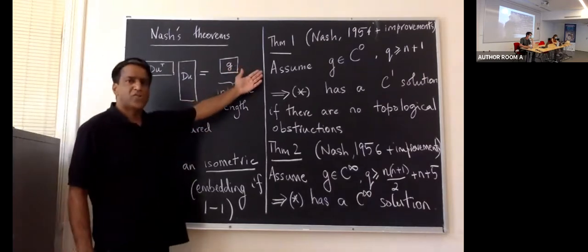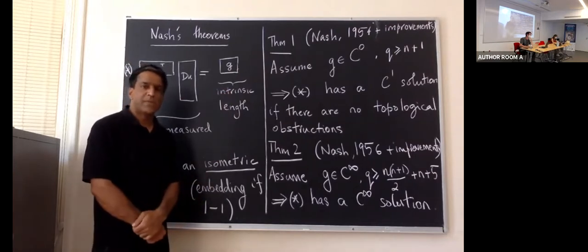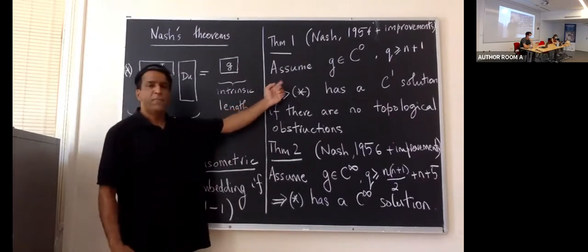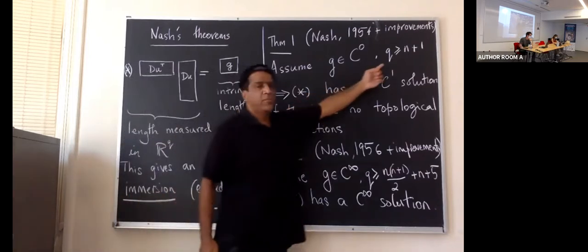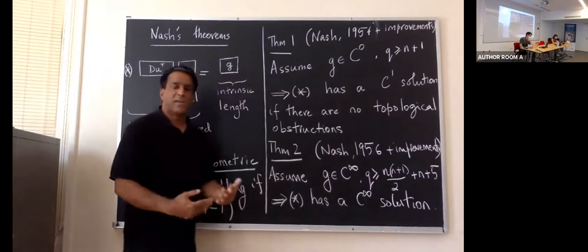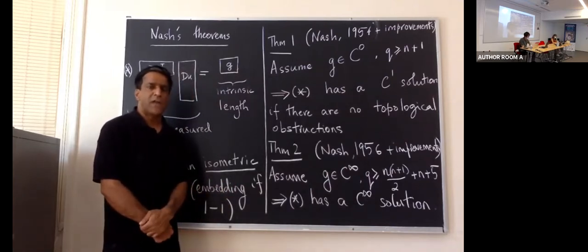The first theorem that Nash proved is in 1954. It's a short and absolutely beautiful paper. In this paper, what he proves is that if we assume that the metric is C^0, so the metric is assumed to be just a continuous function, and if we assume that the codimension is greater than or equal to 1, this is actually an improvement by Kuiper of Nash's original work.